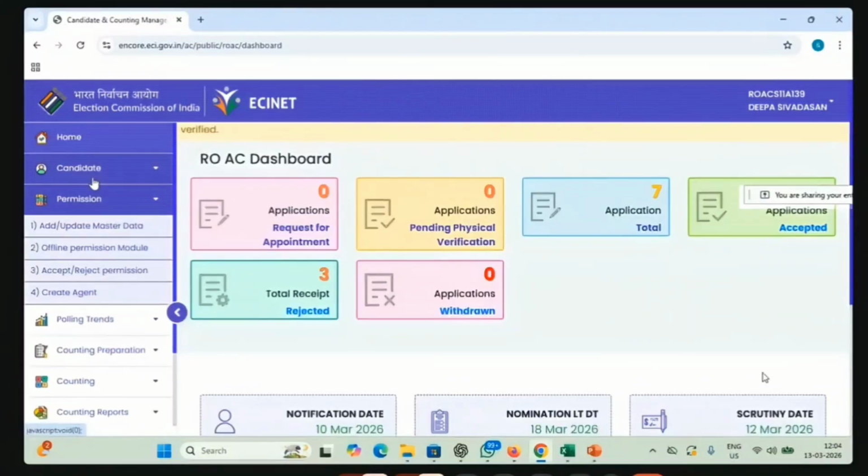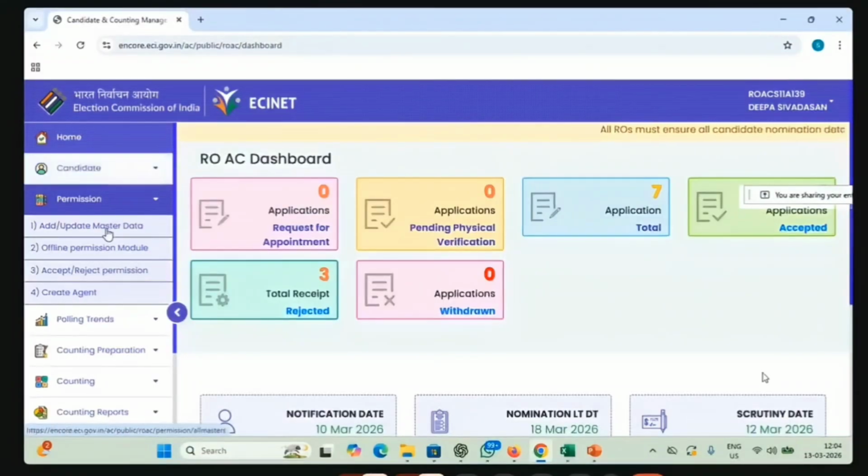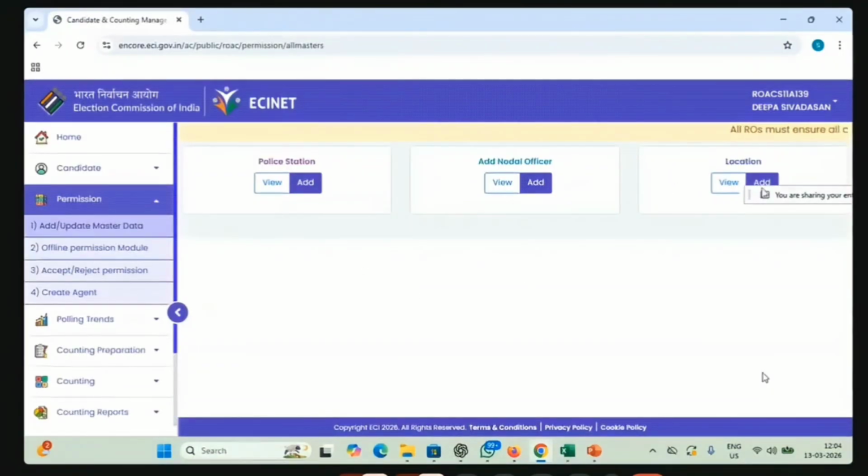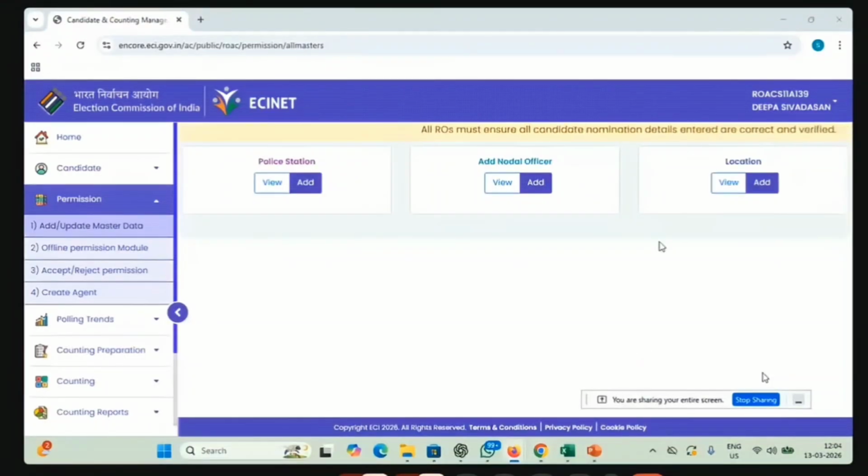One is add, update master data, then offline permission module, then accept or reject permission, then create agent. So in the add or update master data, if you go, there are three things you have to update. One is police station, one is nodal officer, and one is location. So what is police station?